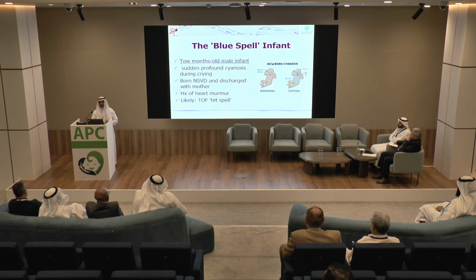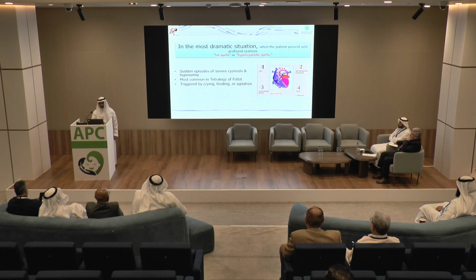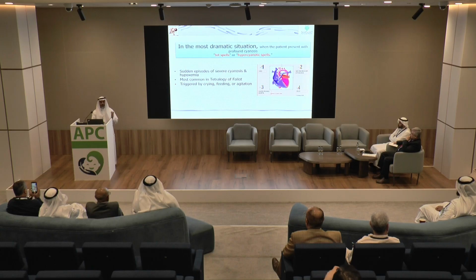So likely with this patient, keep in mind if the patient comes early morning, crying with severe desaturation, saturation can reach down to the 40s, think about tetralogy of Fallot. In tetralogy of Fallot, we have 4 things. We have VSD, right ventricular hypertrophy, and subpulmonary stenosis as well as pulmonary stenosis. The presentation we'll see in the next slide varies according to the stenosis in the subpulmonary area.